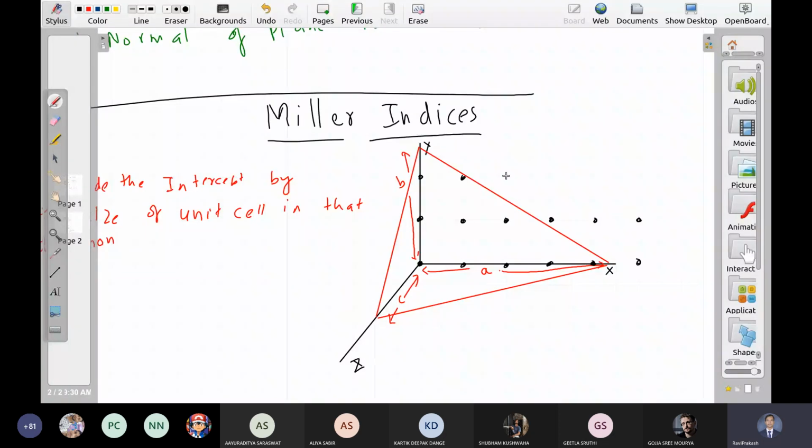I'm just drawing lattice points in the xy plane only. The unit cell looks like this. It has this much size along the x-axis, this much size along y, and this much along z. This is the size of the unit cell.